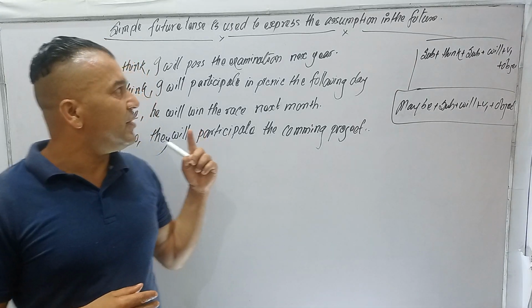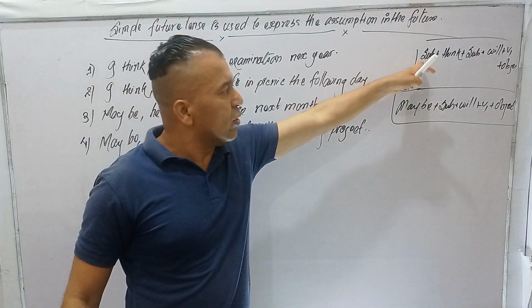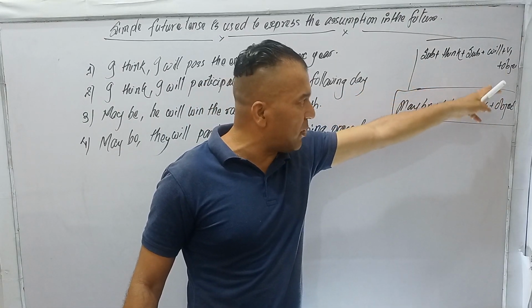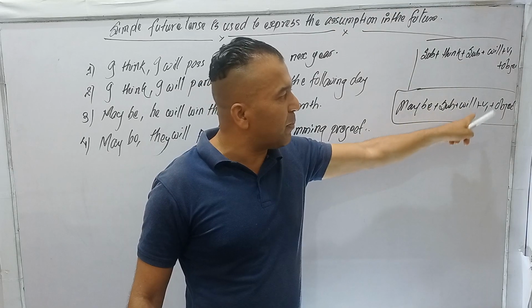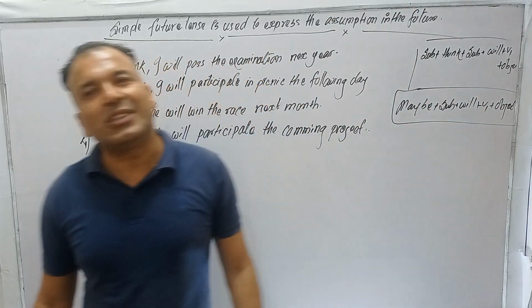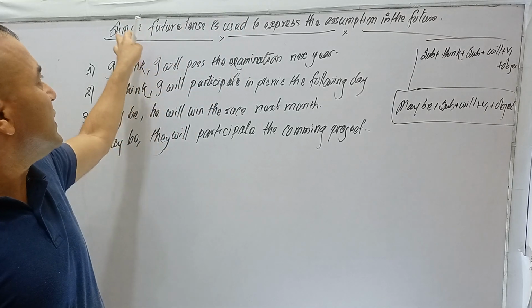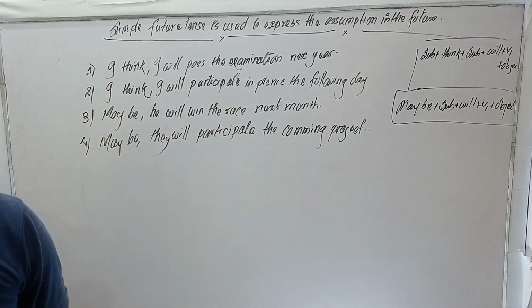Okay. This you have to remember: subject plus think plus subject plus will plus B1 plus object; subject plus maybe plus subject plus will plus B1 plus object. This is the structure of this assumption conditional simple future tense. Alright.